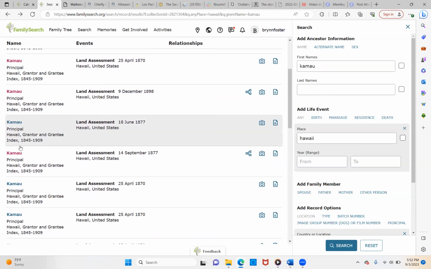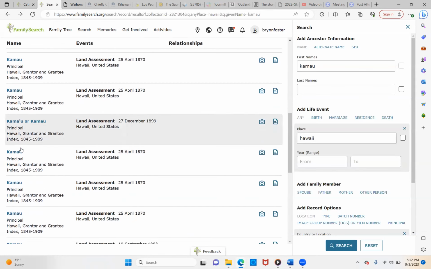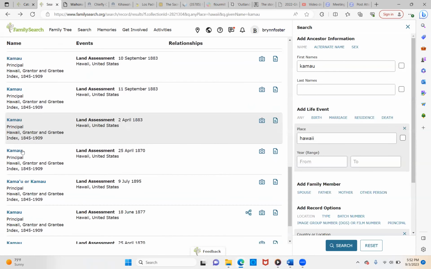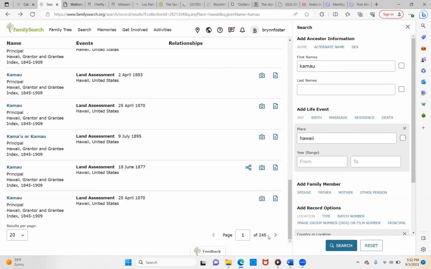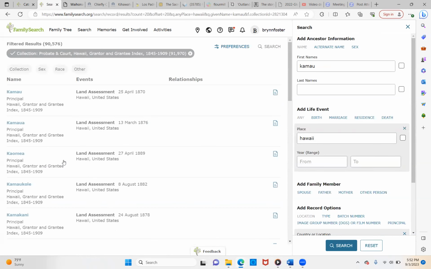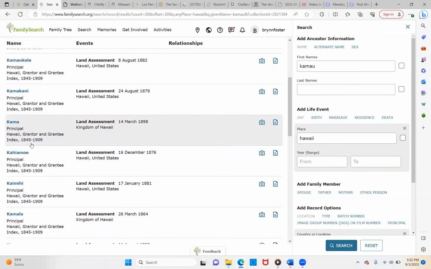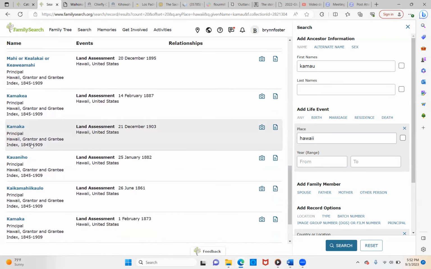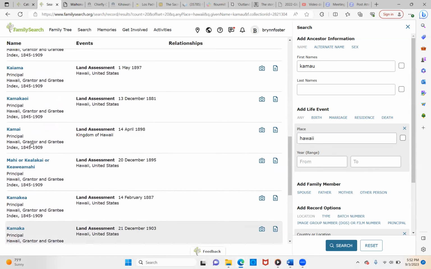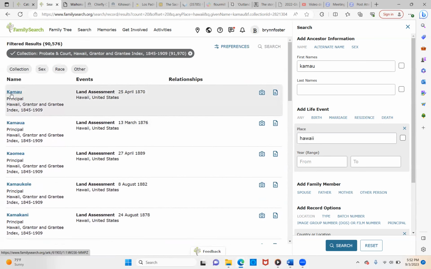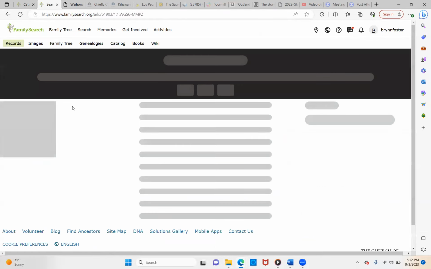So here's all of the land assessments that were listed. So you can imagine there's a lot of land attached to this name, which there's so much to look at. And it's something that, you know, I'm going to try and connect to. Let's just look at the last one. Now that's Kamawa. Let's look at April 25th, 1870. Let's see what this says.